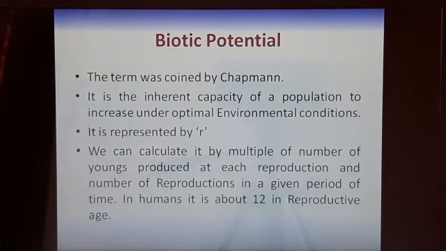Now comes the biotic potential. It was the term given by Chapman. It is an inherent capacity of a population to increase under optimal environmental conditions. It is represented by the small r. Here we can calculate it by the multiple of the number of young produced at each reproduction and the number of reproductions in a given period. Both we have discussed earlier, how many young are there in one delivery and how many reproductions there are in one life cycle of an individual. So it is estimated there can be a maximum of 12 deliveries in one reproductive age.